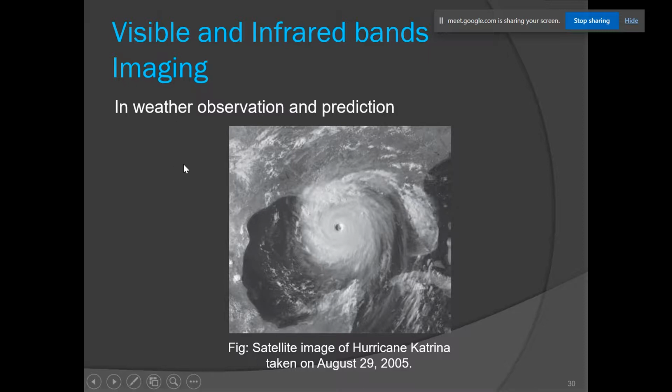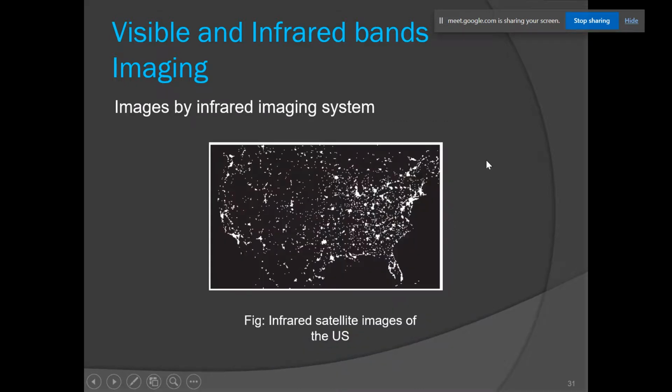We can have application in weather prediction also. This is the image of Hurricane Katrina taken in the year 2005. With the help of satellite imaging we can predict the weather. This is the image of an infrared imaging system. This is the image of North America taken at night. Here it can be used to find the regions of human settlement. You can see in the west region of North America we have a desert. That's why we can observe a smaller number of bright spots in this region.